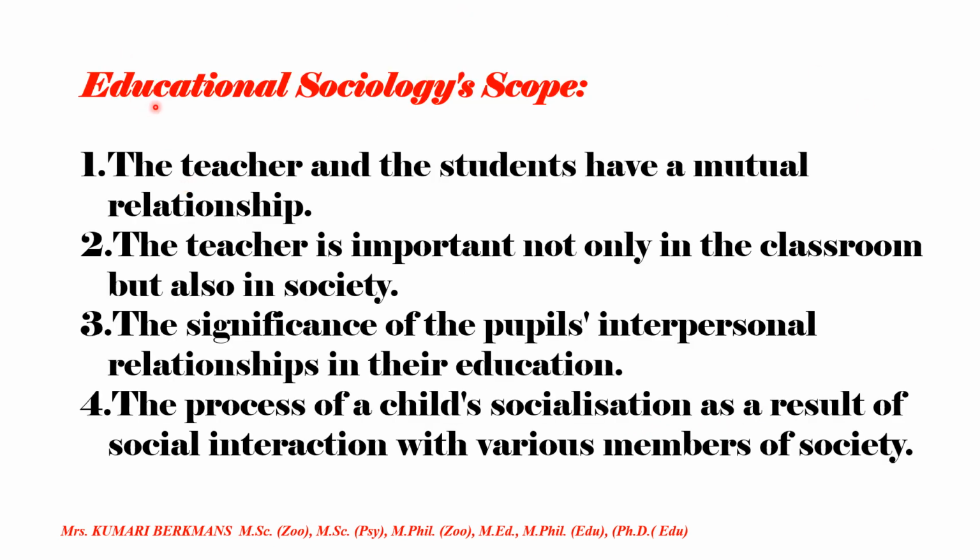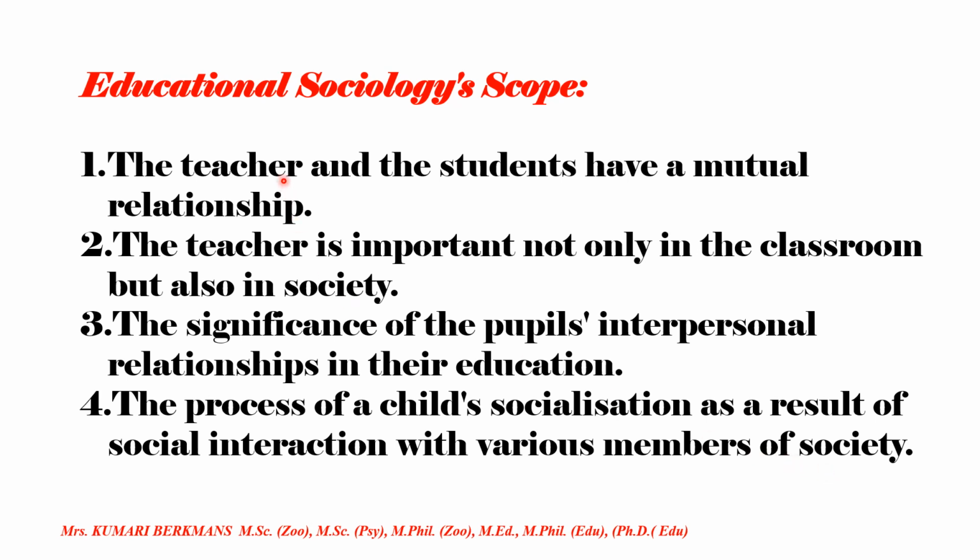Let us see the educational sociology scope. What is the scope? The teacher and the student have a mutual relationship. The teacher is important not only in the classroom but also in the society. The significance of people's interpersonal relationships in their education. The process of a child's socialization as a result of social interaction with various members of the society. So all these are very, very important.